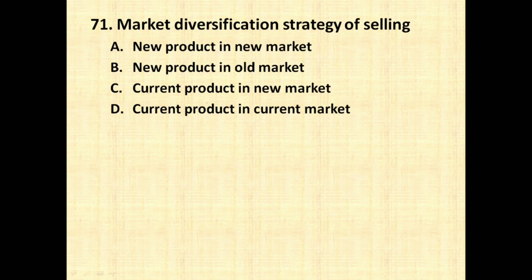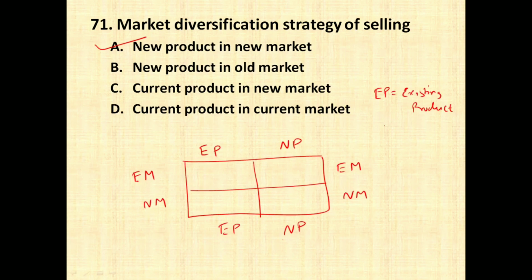So market diversification strategy is nothing but selling a new product in a new market. Now you can see on the screen I have drawn a matrix where EP stands for existing product or current product, and EM stands for existing market or current market, and NP stands for new product, and NM stands for new market.